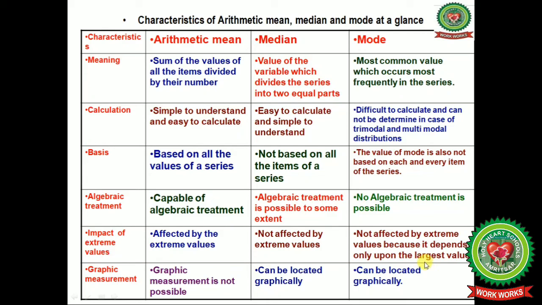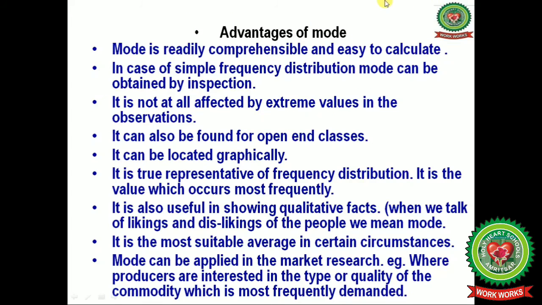Mode is also not affected by the extreme values because it depends only upon the largest frequency. Graphic measurement. Graphic measurement in case of arithmetic mean is not possible, and median can be located graphically, and mode also can be located graphically, as we have discussed earlier in the previous slides.